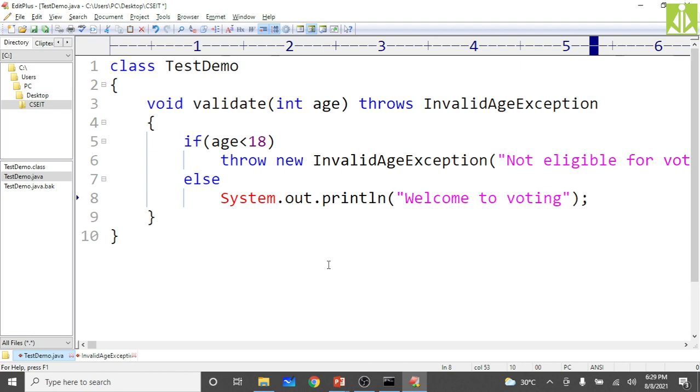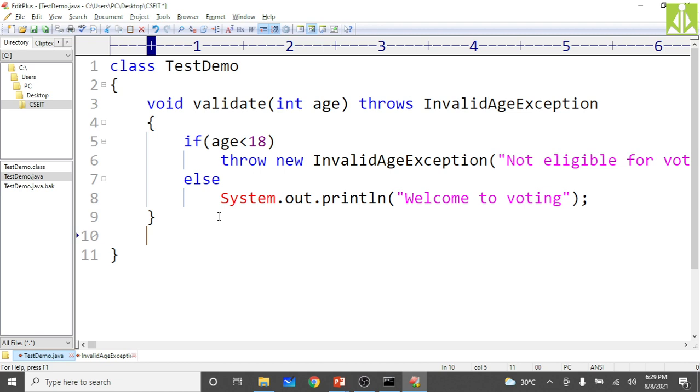This validate method is responsible for generating the exception, and it is a checked exception because it is nowhere defined in the hierarchy. By default all user defined exceptions are checked exceptions. So you must safeguard your method call. Whoever is going to call this validate method must know that it will generate this InvalidAgeException.